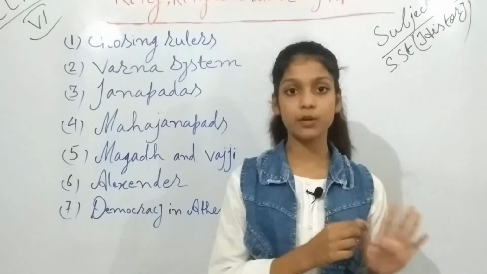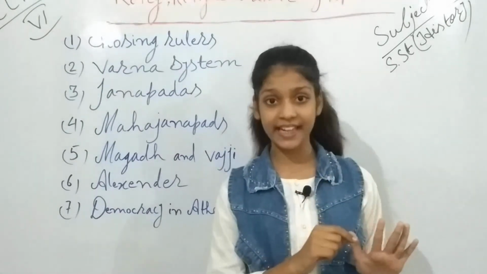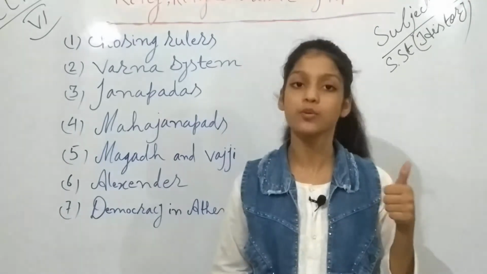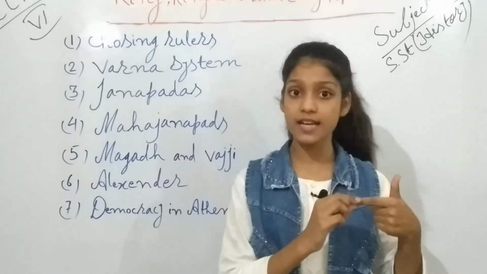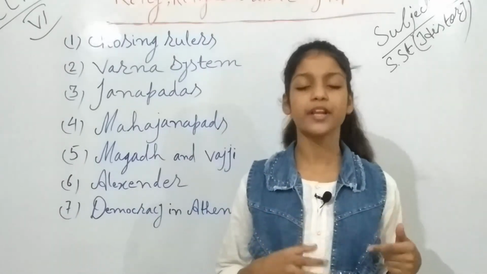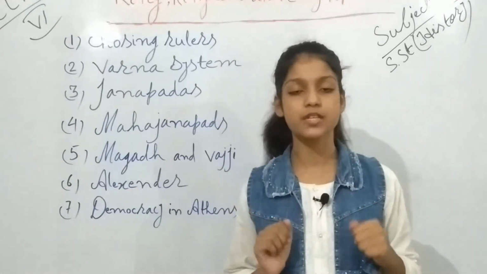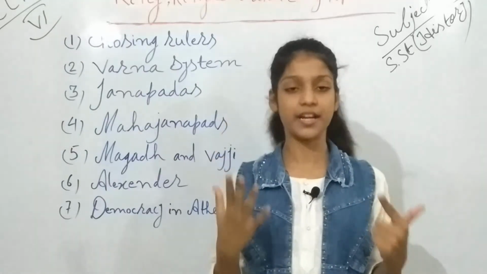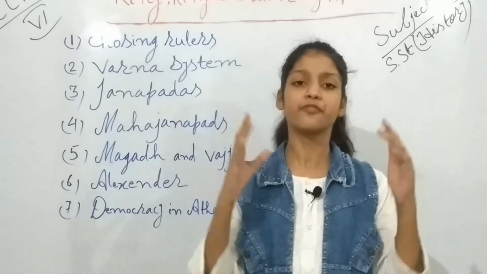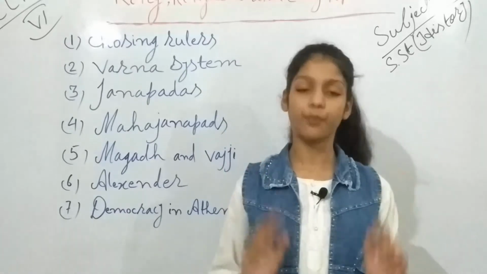Now I will tell you the fifth one. The fifth one is they met and acted together. The sixth is they followed the established rules. And the seventh and the last is that the local shrines, chaityas, were maintained in both places, villages as well as towns. So I told you the seven conditions which Buddha told to Vasakara, that if they follow all these seven conditions, then they will always prosper.